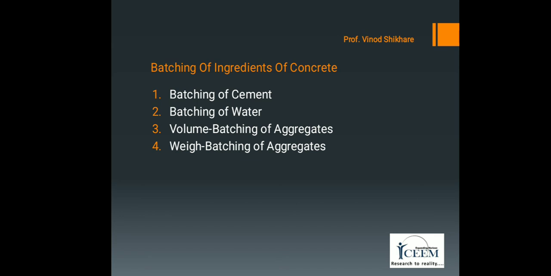Volume batching is less precise as compared to weight batching, is preferred only for minor or less important works, where nominal mix of concrete is used rather than design mix. In ordinary concrete, the proportions are generally mentioned by volume, such as 1:2:4 or 1:4:8, and so on.